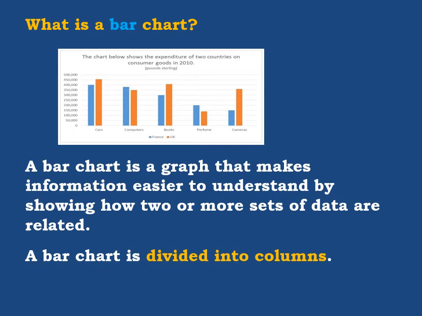Again, this is called the key. Again, we need to pay attention to this when we come to writing. On the vertical axis, the numbers, as you can see them, start from 0, then 50,000, 100,000, etc. Again, this is very important, and we will come to how to deal with these things when we start talking about writing.